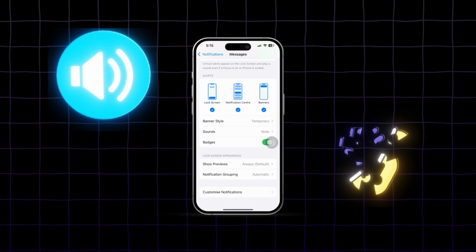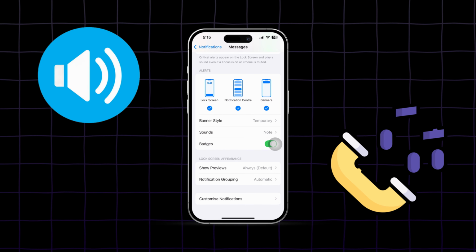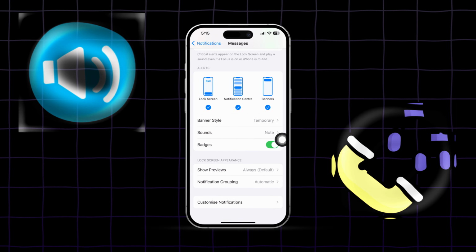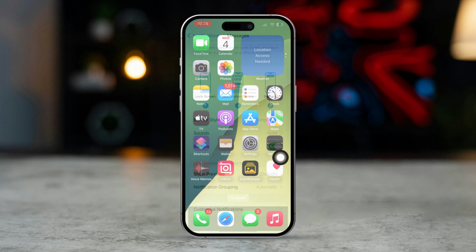Want to set a different text message sound on your iPhone? It's easy to do. In this video, I'll show you how to change your text message sound so you can choose a tone that suits you. Let's dive in. Solution 1. Change text message sound in Settings.